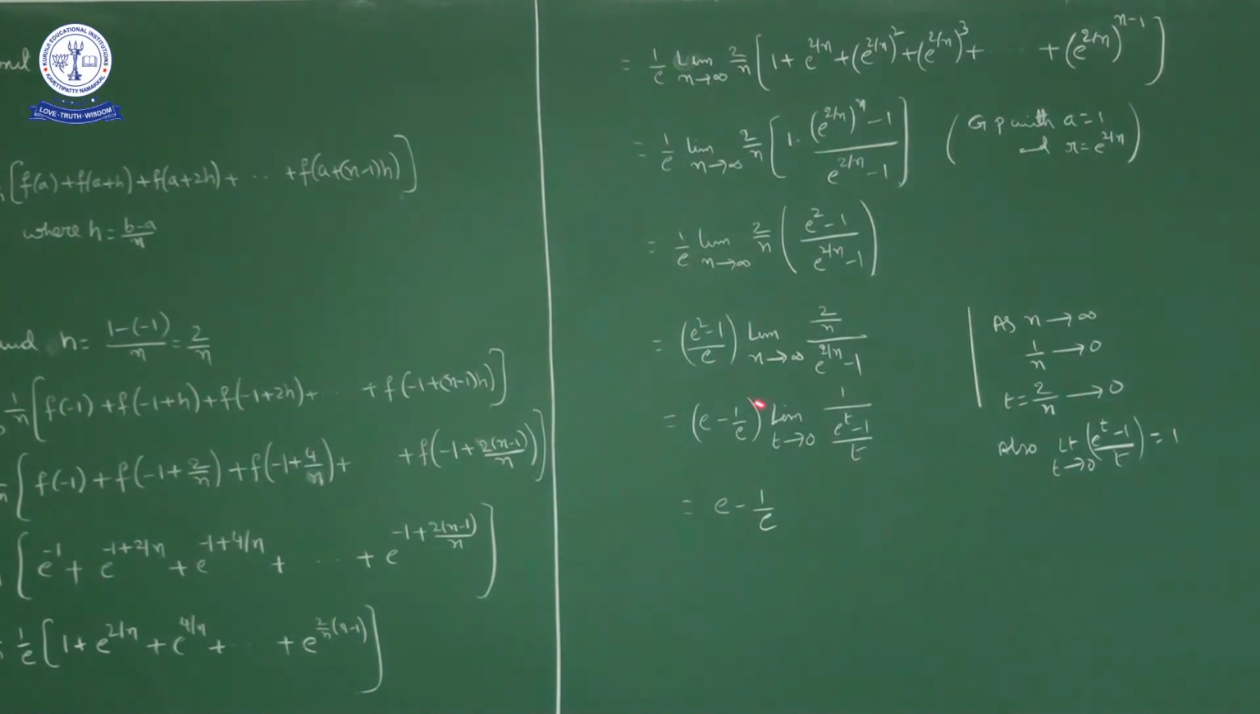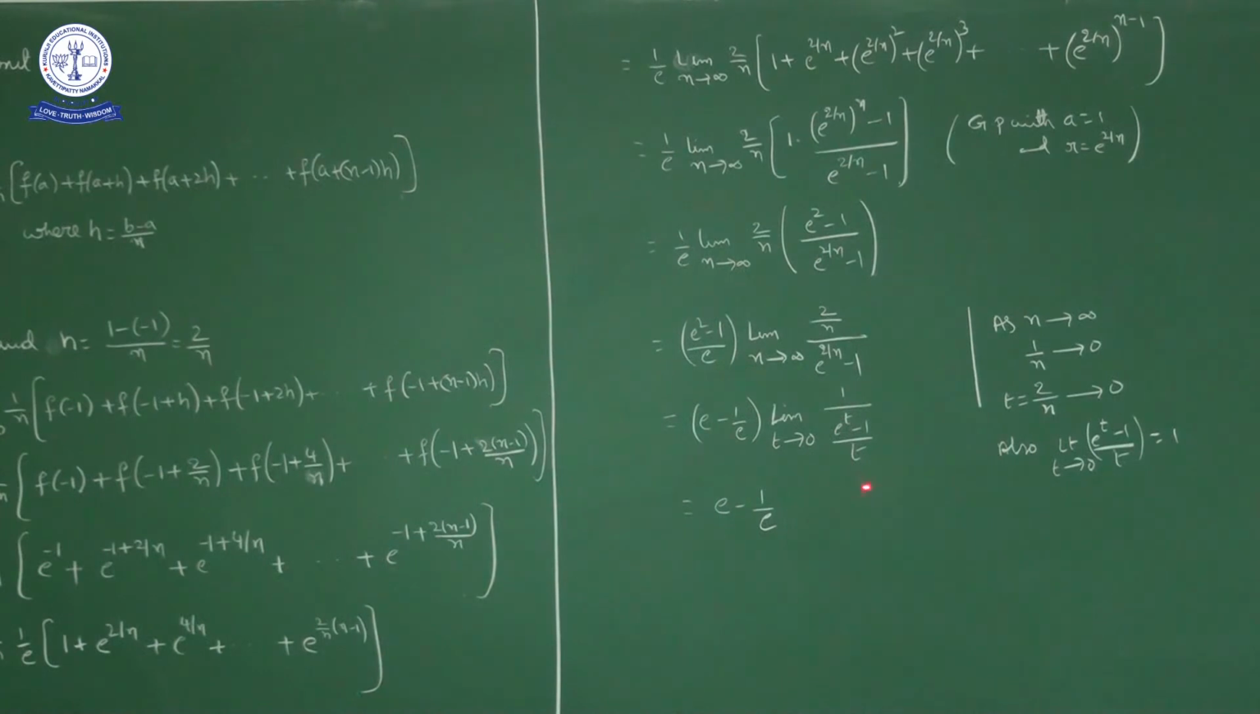So this limit part reduces to limit t approaches 0, t by (e power t minus 1), that we can write as 1 by [(e power t minus 1) by t]. Now we have this formula in limits. Limit t approaches 0, (e power t minus 1) by t is equal to 1.